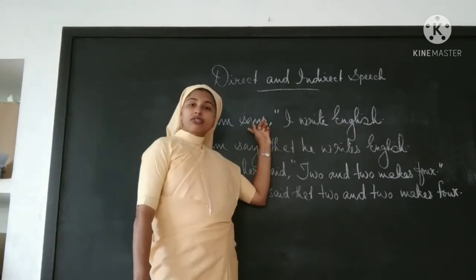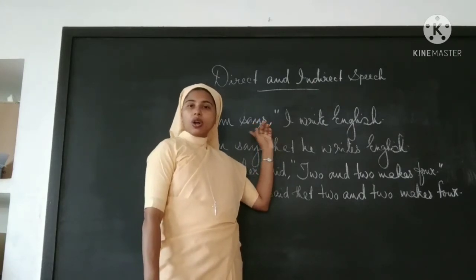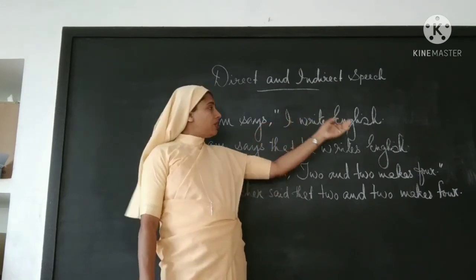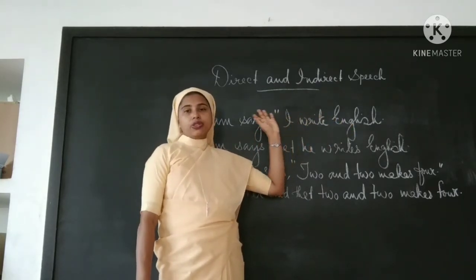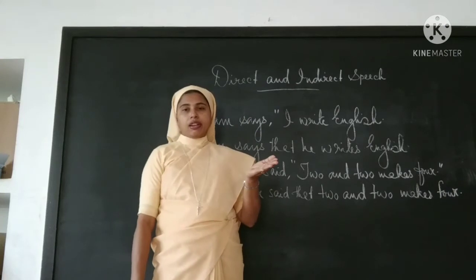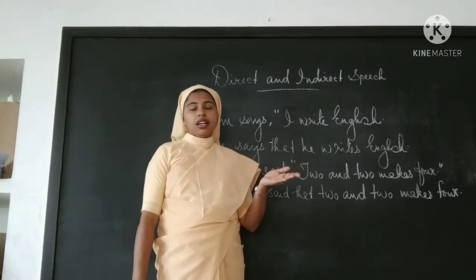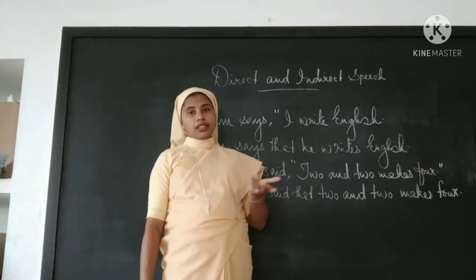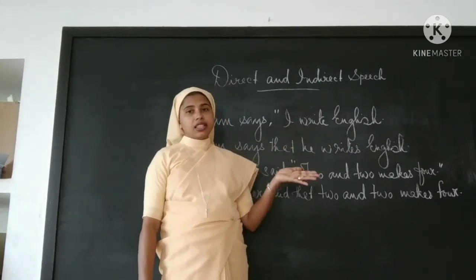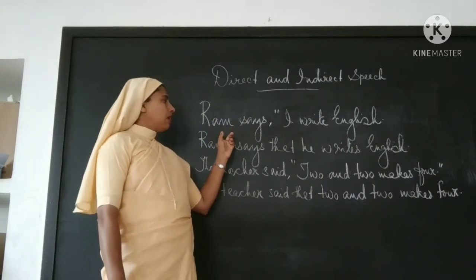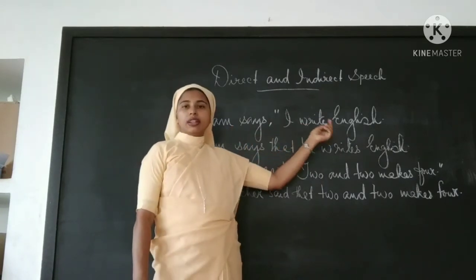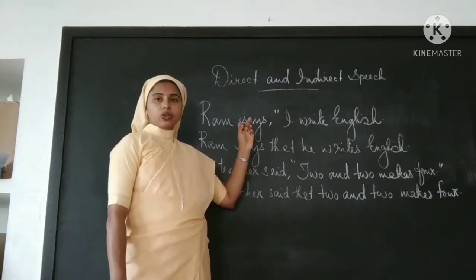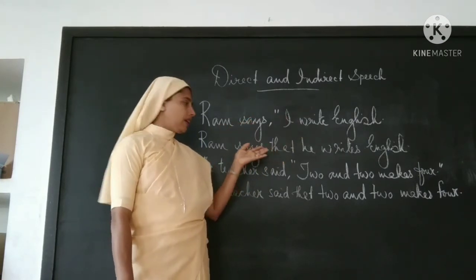If the reporting verb is in simple present or any of the present tenses or the future tense, there will not be change of tenses here. So what will be there? Other changes will be there, like adding a conjunction and also removing the punctuation marks. For example, Ram says, "I write English." How can it be changed to indirect?